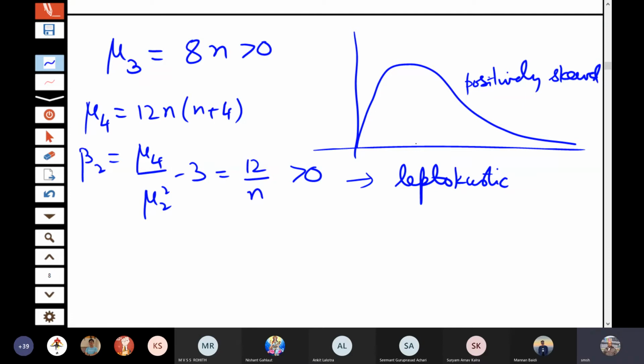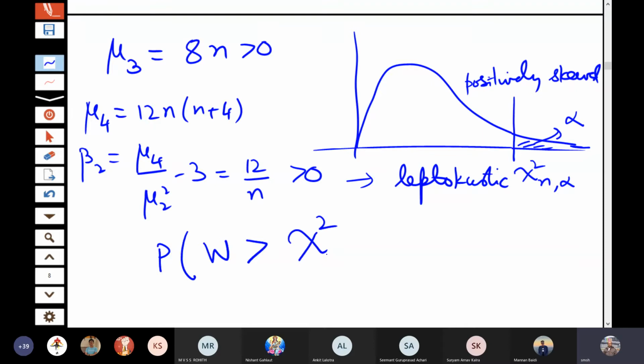Another thing is regarding the points on the curve. Just like the tables of the normal distribution are available, similarly, the tables of the chi-square distribution are also available. If this probability is alpha, then this point is called chi-square n alpha. That means the probability of W greater than chi-square n alpha is alpha.